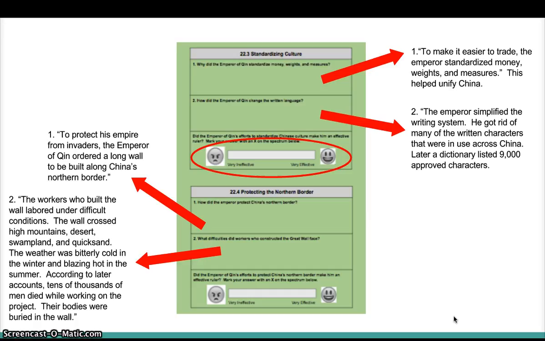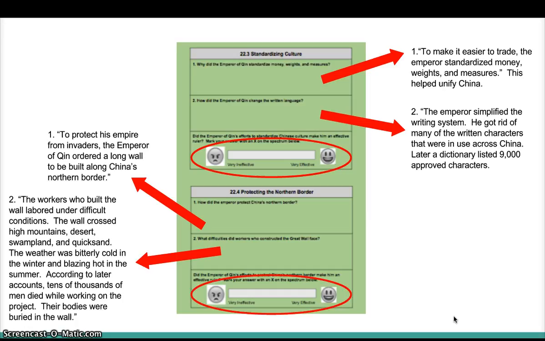Wow, that sounds like it could be pretty difficult. So it sounds like a wall would be a really great idea to keep everybody protected in China, but I don't know if it's worth the difficulties that they faced and the tens of thousands of people who died in building it. So this is what you got to do.